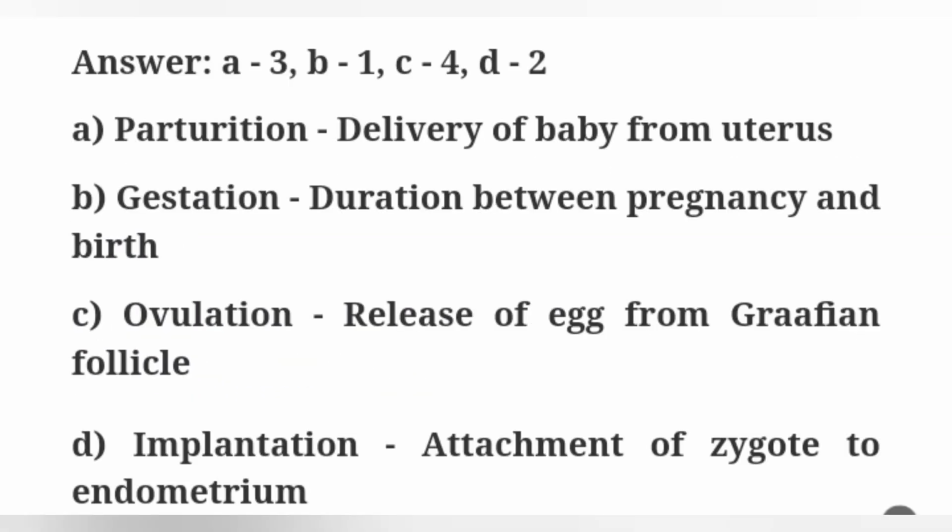Answer, option A, parturition, delivery of baby from uterus. Then B, gestation, duration between pregnancy and birth. Then C, ovulation, release of egg from Graafian follicle. Then option D, implantation, attachment of zygote to endometrium. Answer, A3, B1, C4, D2.